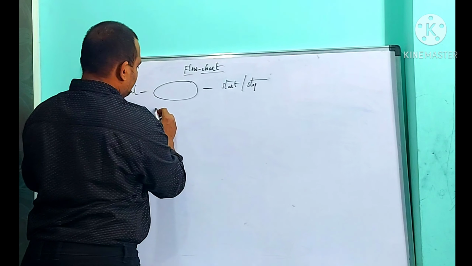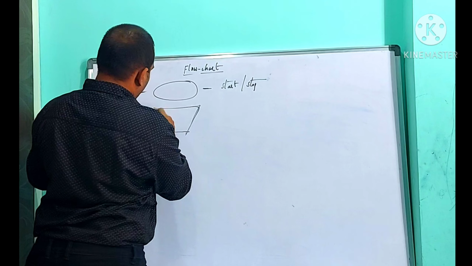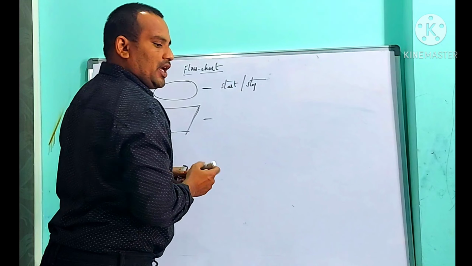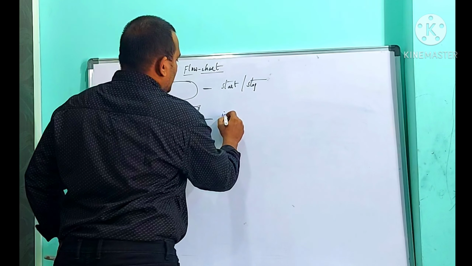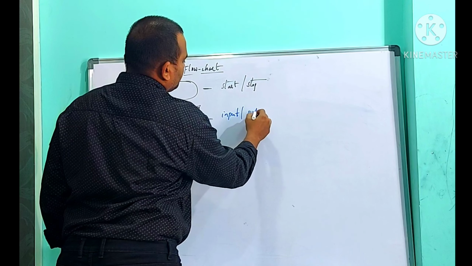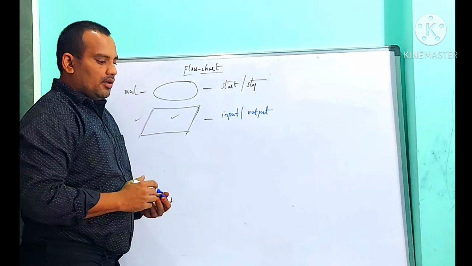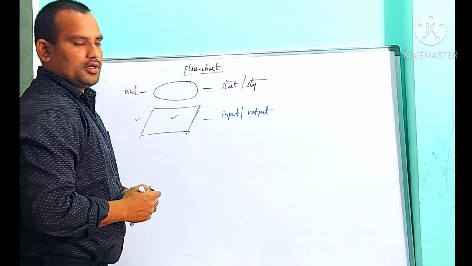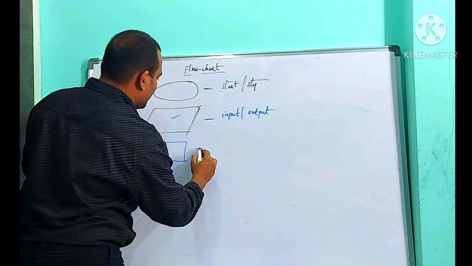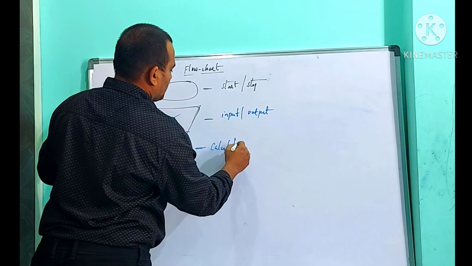Next one is parallelogram. This is called parallelogram. We are using this for input and output. Parallelogram for input and output. Next one is rectangle. We are using this for calculation purposes.